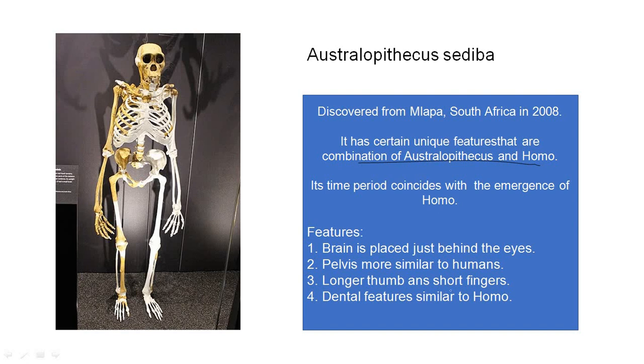The longer thumb and short fingers are present. Here you can see in the hand that the thumb is also longer in comparison to other previous species of Australopithecus. This structure shows that this Sediba was capable of precision grip. They were able to hold something in the pattern which we call precision grip. Dental features of the species are also quite similar to the genus Homo.